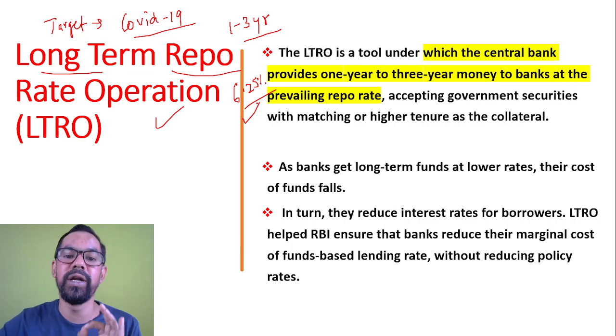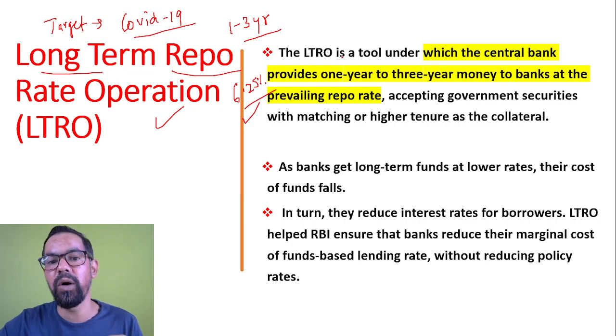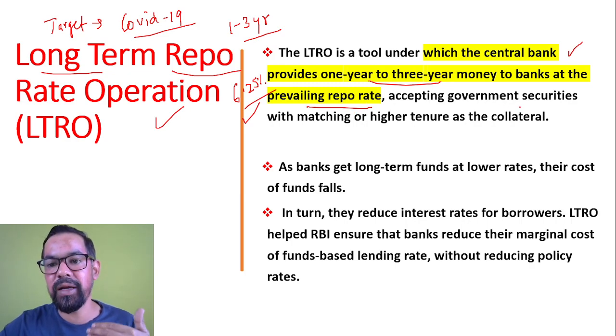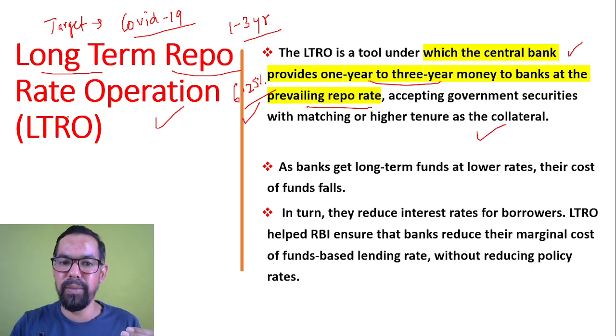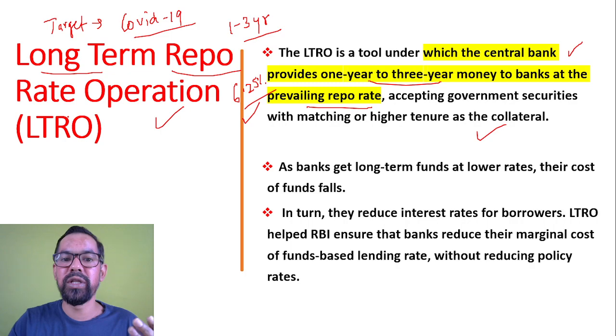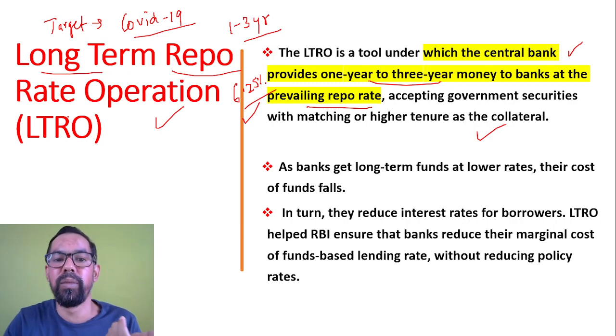So now you study this particular definition. The TLTRO or LTRO is a tool under which the central bank provides 1 to 3 year money to banks at the prevailing repo rate, whatever the current repo rate, accepting government securities for collateral purposes. Let's say State Bank of India borrows 5 crore rupees from RBI for 3 years. So they have to deposit some collateral like government securities. Government securities means securities issued by the Government of India. It can be a bond or any other instrument.